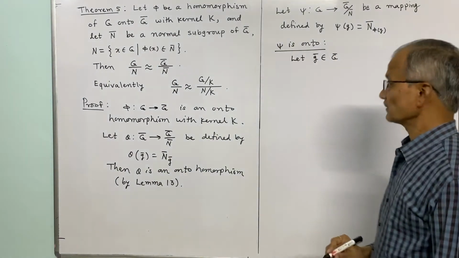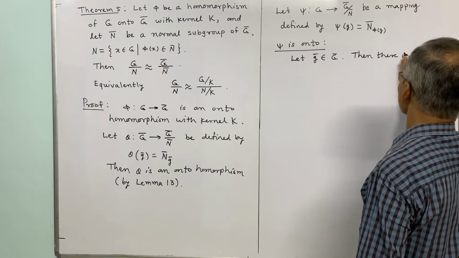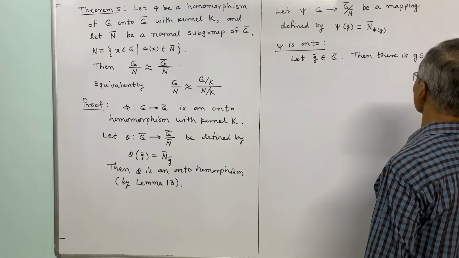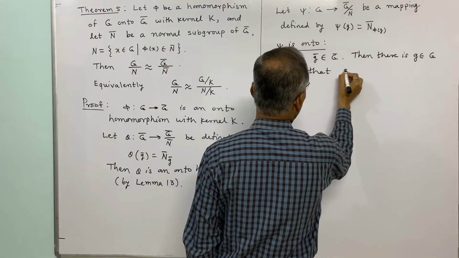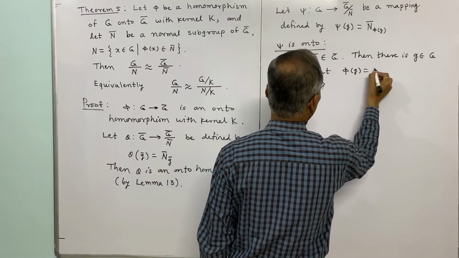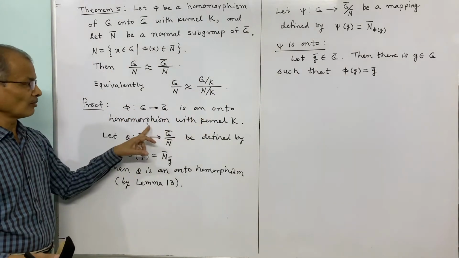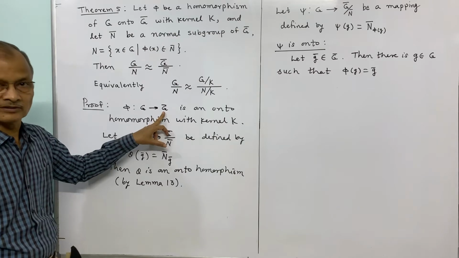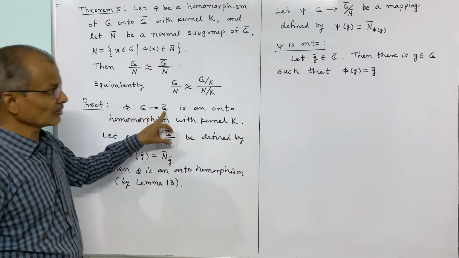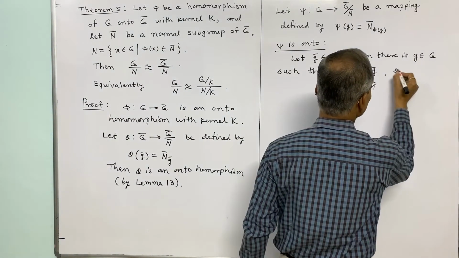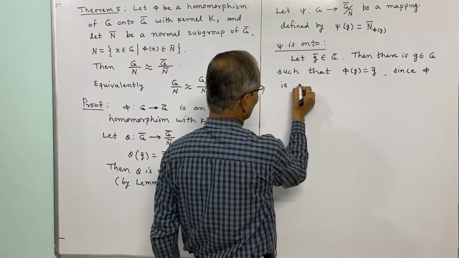Then there is g belonging to G such that phi of g is equal to g bar. Why is this so? Because phi is an onto homomorphism: for every element g bar in G bar, there exists g in G such that the phi image of that g is equal to g bar.